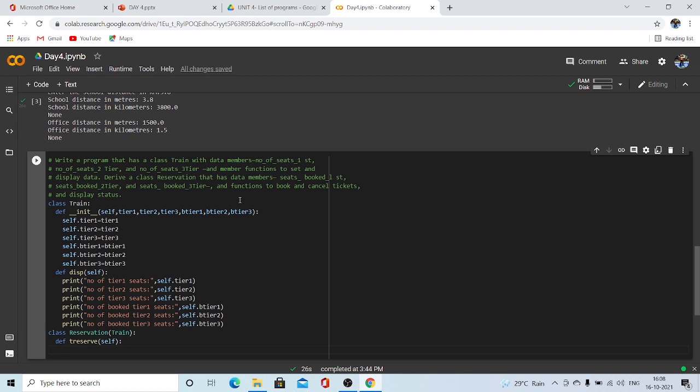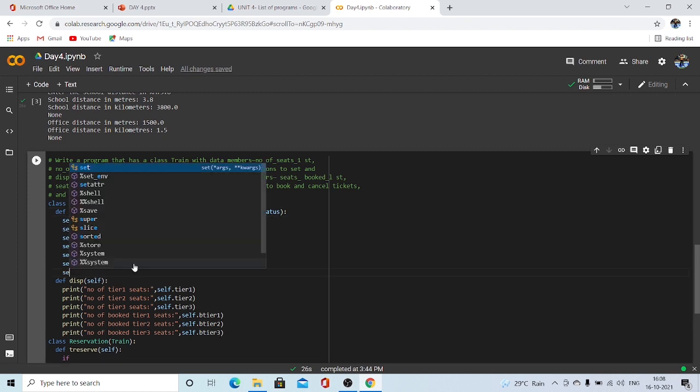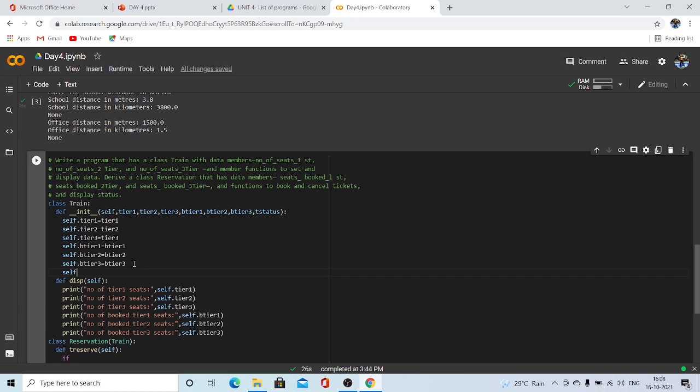So I'll use a simple if else ladder to complete this. So if, let's take another variable actually, T status. T status, which means the ticket status, is actually helping us. Self dot T status would be T status.